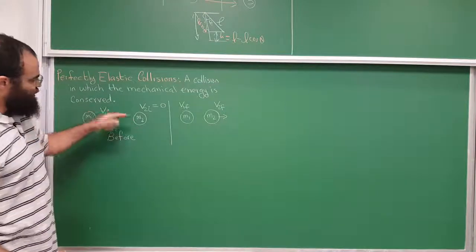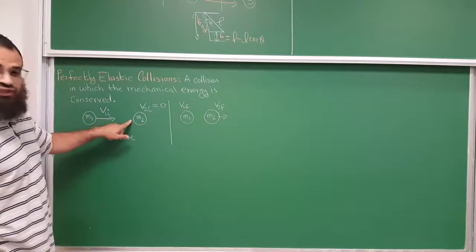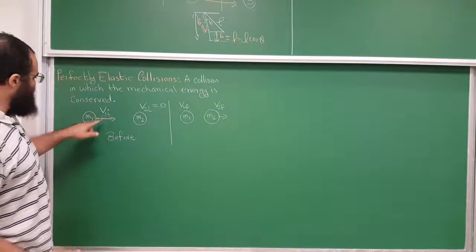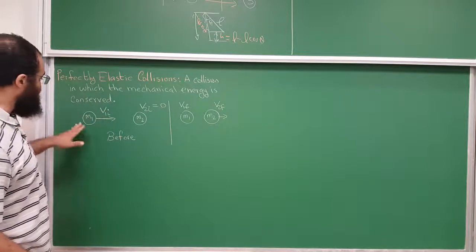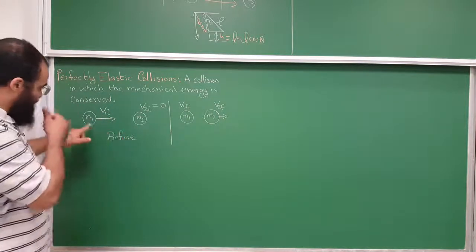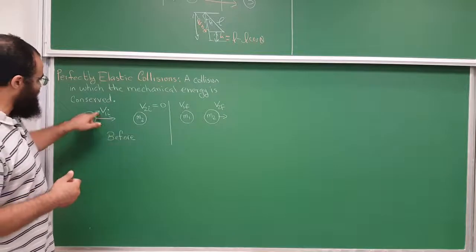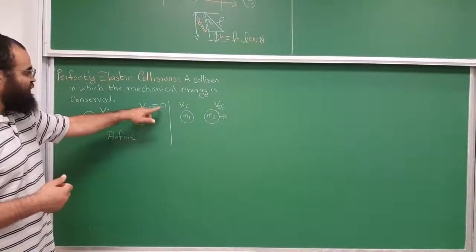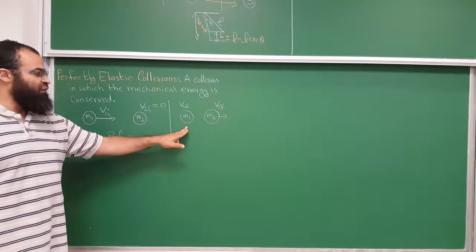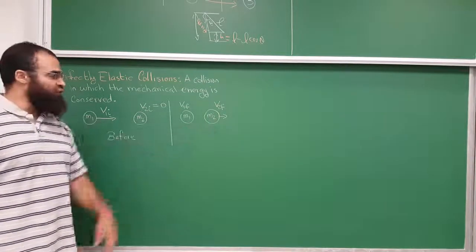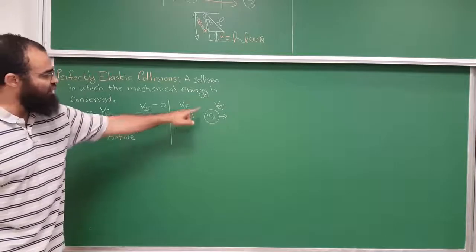It comes in with an initial velocity. You have another ball here. It's just sitting there. So V1 initial is some speed. Let's say it's known to us. Let's say it's 10 meters per second. We know the masses. So given M1, given M2, and given V1 initial, and V2 initial is equal to 0, what would the final speed of M1 and what would the final speed of M2 be? What is V1 final and V2 final?